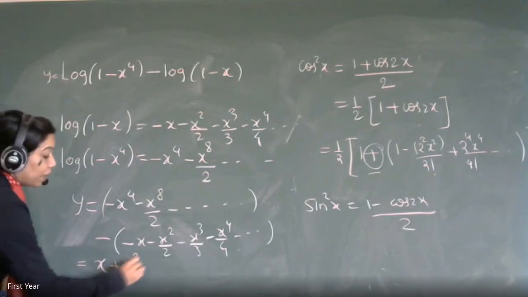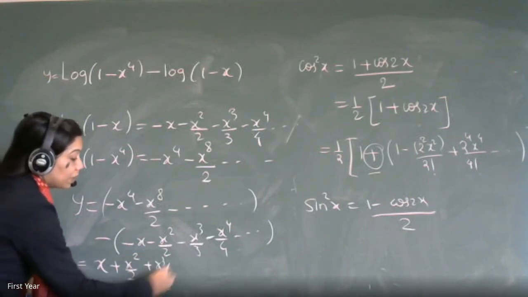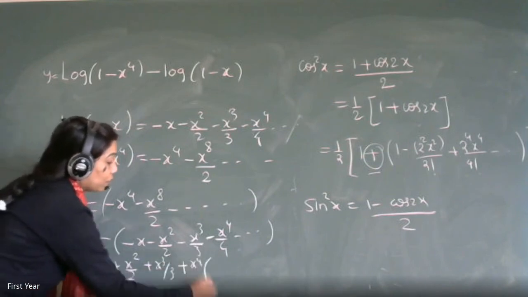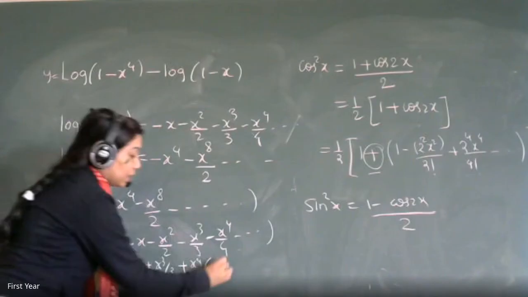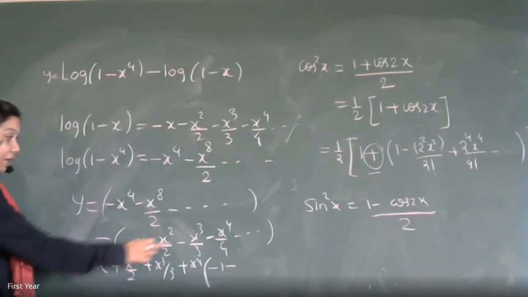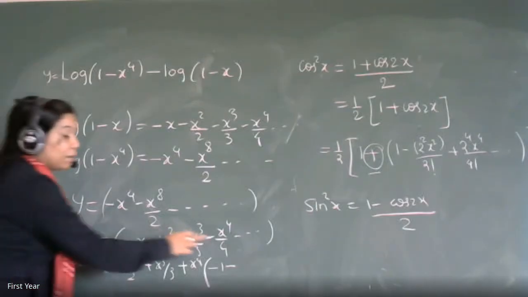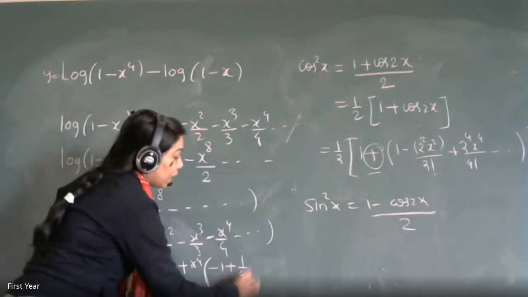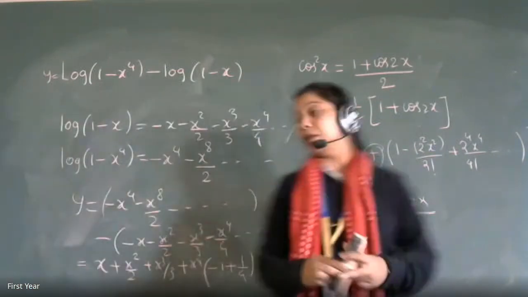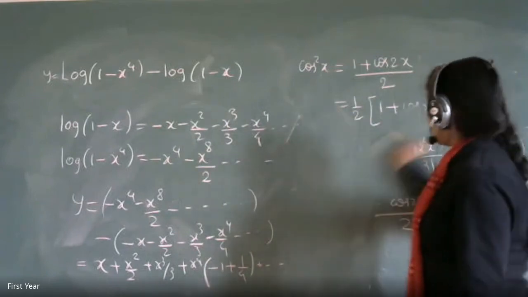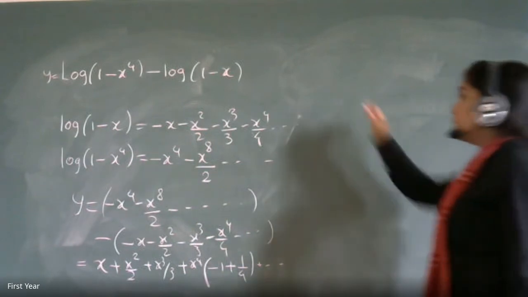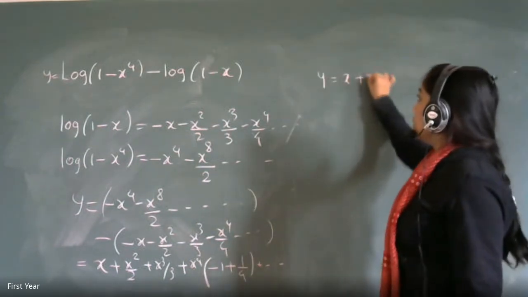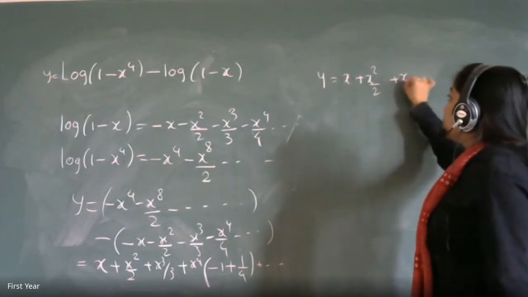Plus x square by 2 plus x cube by 3 plus x raised to 4. What's the coefficient of x raised to 4 here? Minus 1. Yes. And what's the coefficient of x raised to 4 in the second bracket? Plus 1 by 4. Correct. This is minus outside. Minus of minus is plus 1 by 4. And that's what we get as the answer. So y is becoming equal to x plus x square by 2 plus x cube by 3.